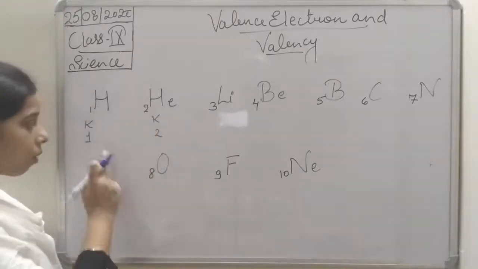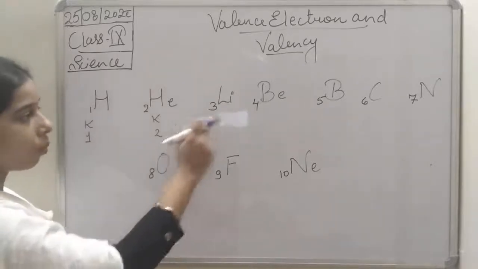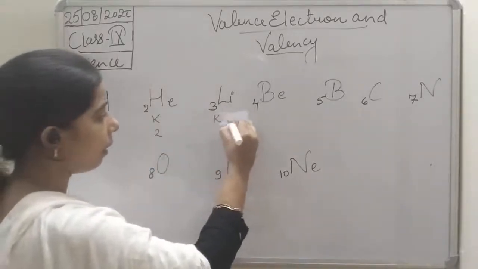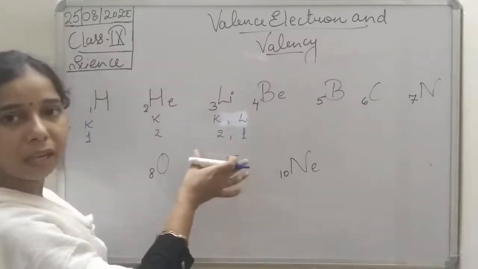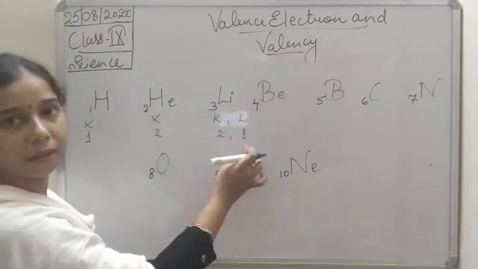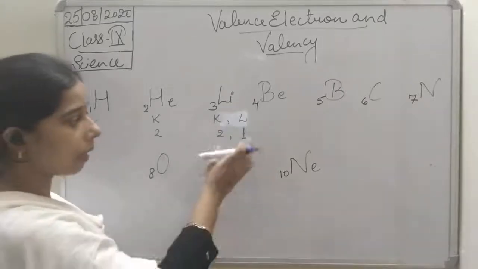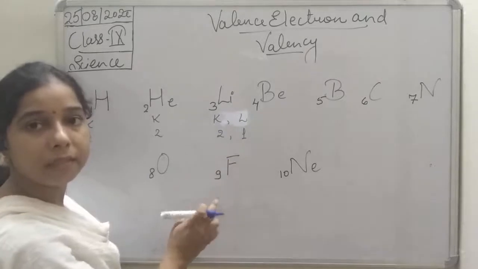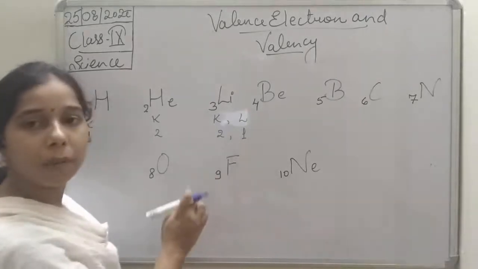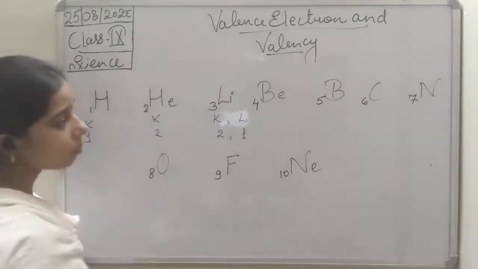So the valence electrons here are 1, and here 2. Lithium is K2, L1. We can simply write the electronic configuration of lithium as 2, 1. It means 2 electrons are present in the K shell and 1 electron in the L shell.